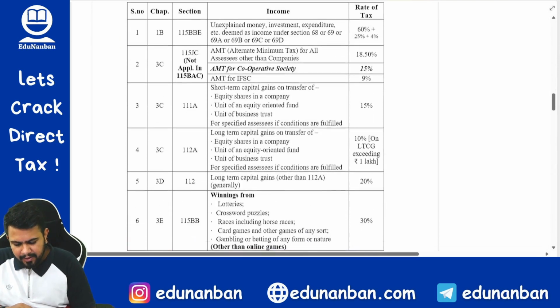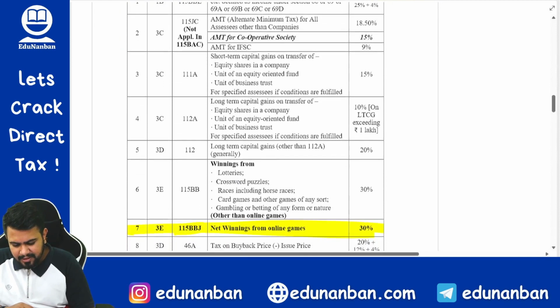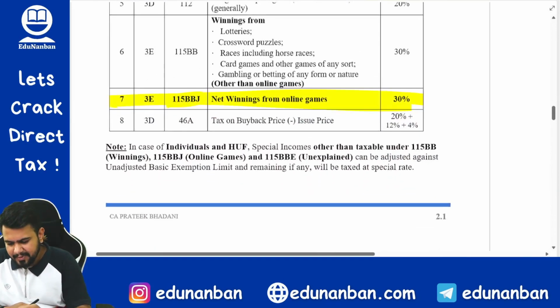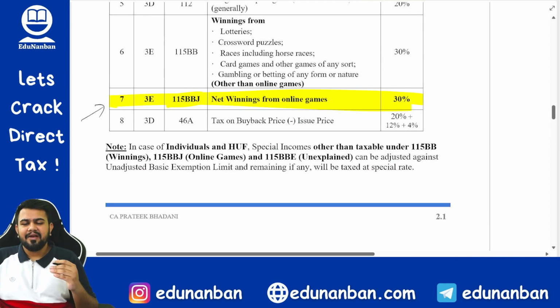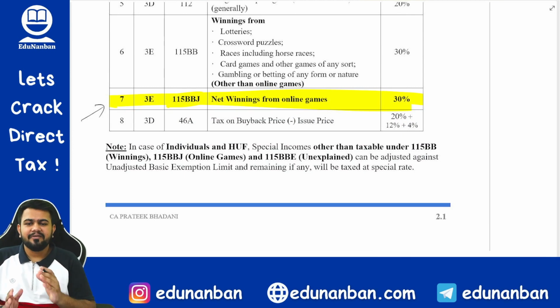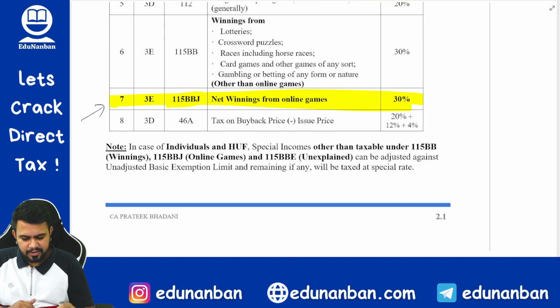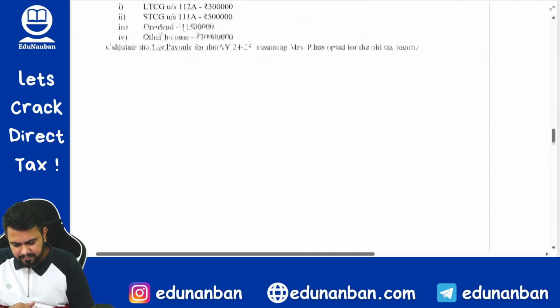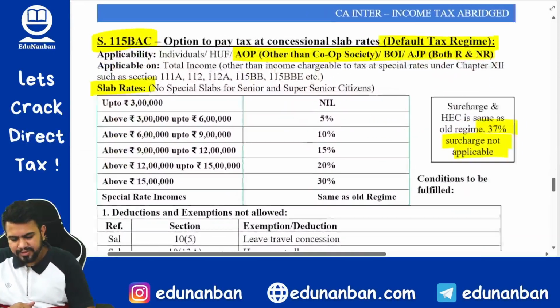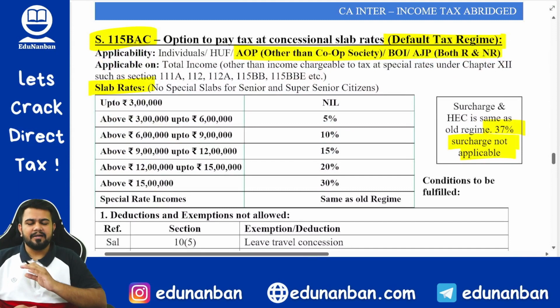Now let's come to the special tax rates. In special tax rates, there is a new inclusion, section 115 BBJ, which we had discussed in the amendment lecture where we discussed income from other sources. Winnings from online games. The tax rate is how much? 30%.